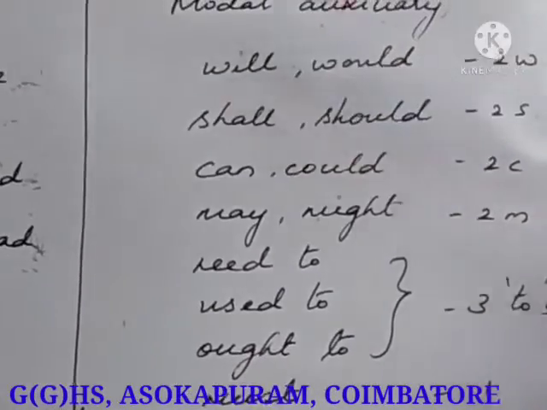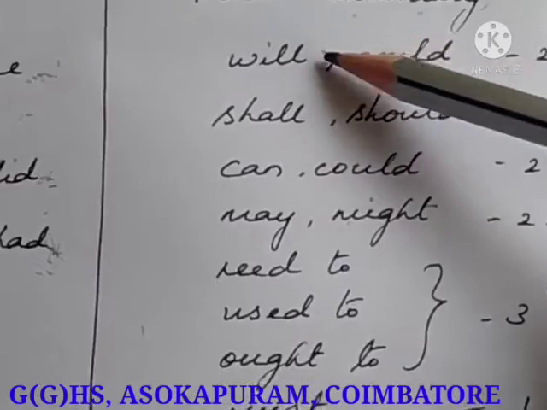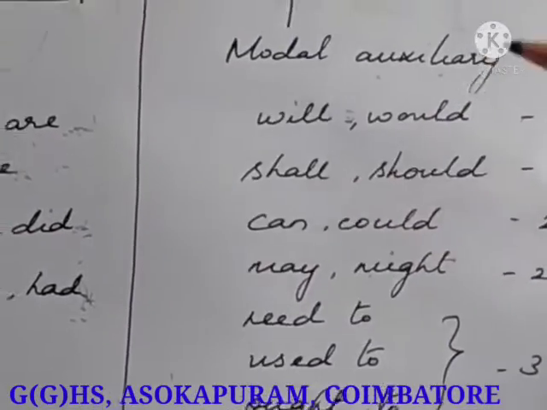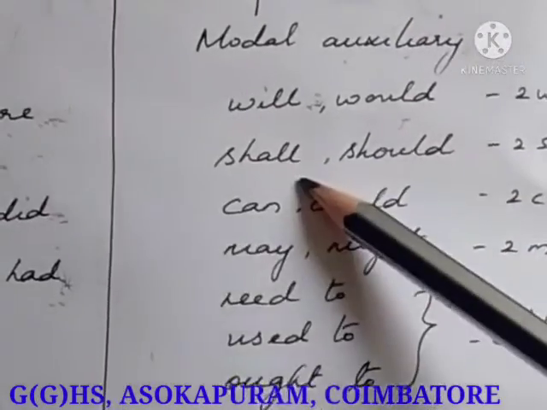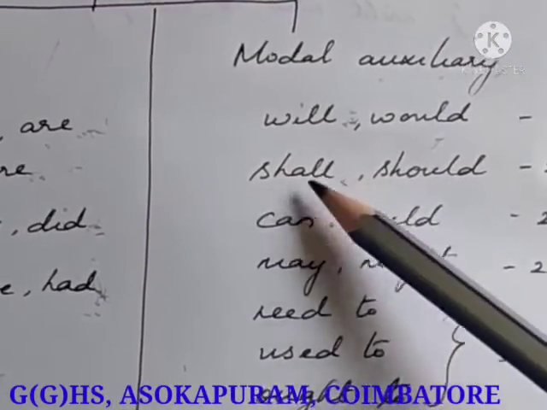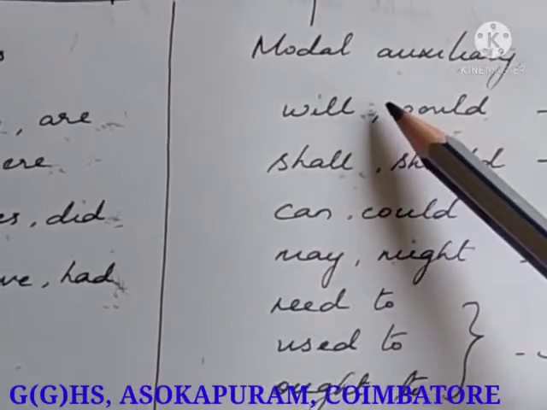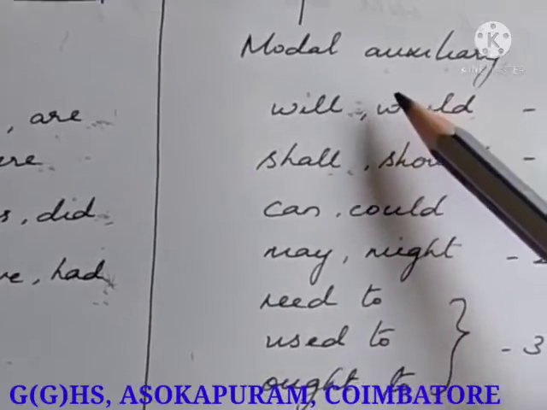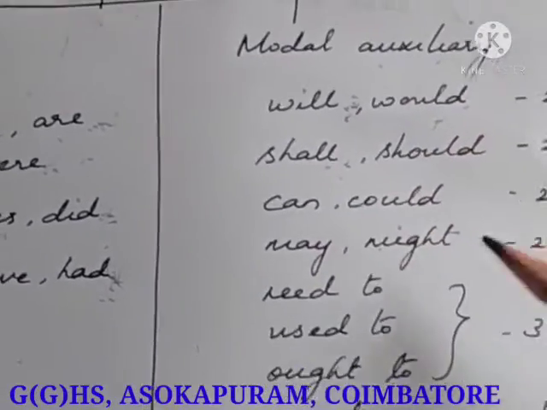Will is used for future tense, and when you are very sure about something, at that time you will be using will. I will win the match. What is the past tense of will? Would. Shall is used when the subject is I, and in future tense you will use shall. I shall win the match. For other subjects, he, she, it, you, we, they, for all those subjects you can use will. Past tense of shall is should.